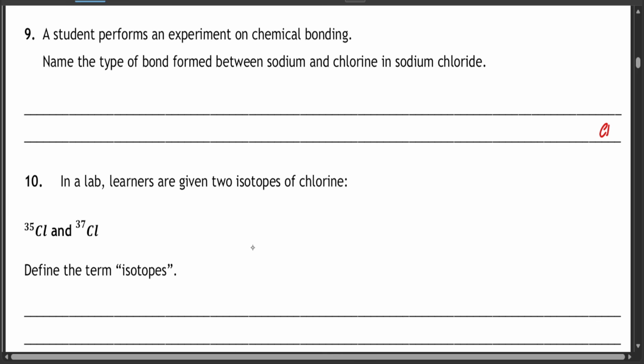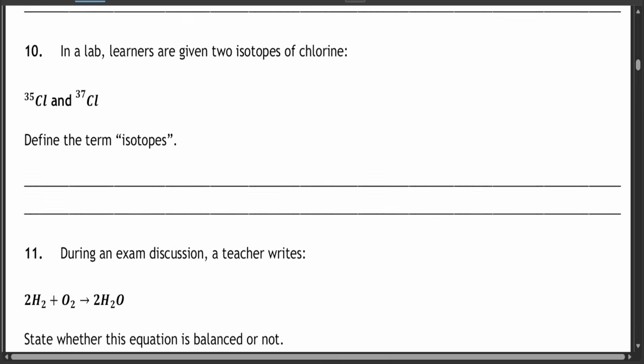Now, the type of bond here, since it's between a metal and a nonmetal, is called an ionic bond. The structure that forms from ionic bonding is called a giant ionic structure.